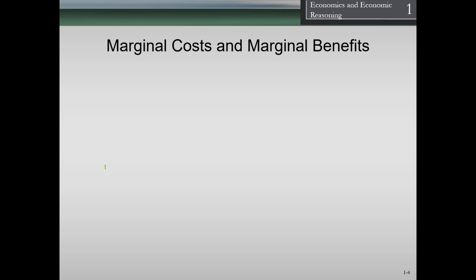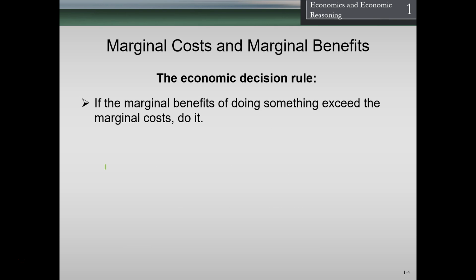So, marginal cost and marginal benefits. The economic decision rule, of course, is: if the marginal benefit of doing something exceeds the marginal cost, do it. This seems really basic, and it is really basic. When we write it out in a formula like this, though, it can seem kind of abstract at the same time. So remember that we assume that people do this.